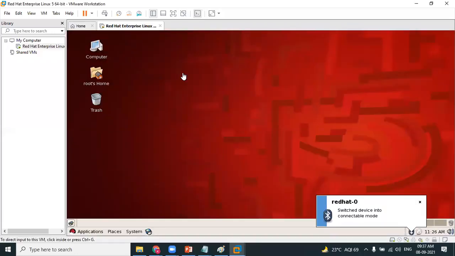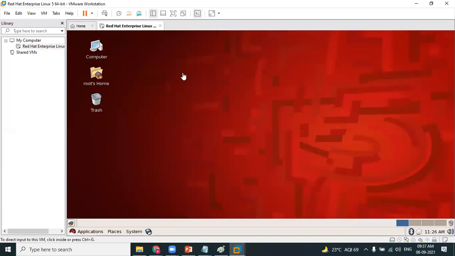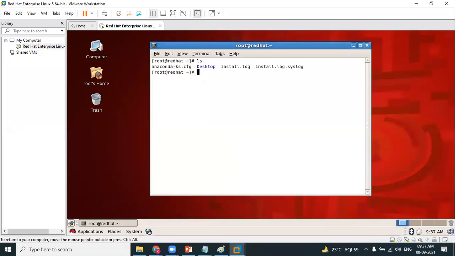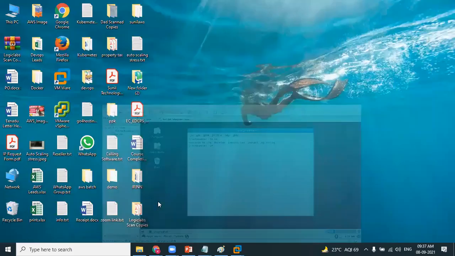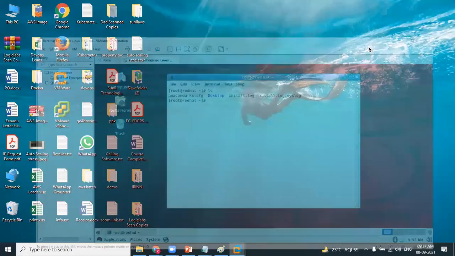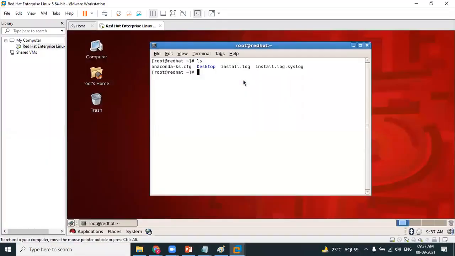My Linux environment is ready at the click of a button. I open the terminal here and do hands-on practice on Linux. As I have not formatted my laptop, my operating system is still available, and whenever I want, I can play my virtual machine and get my Linux environment ready.